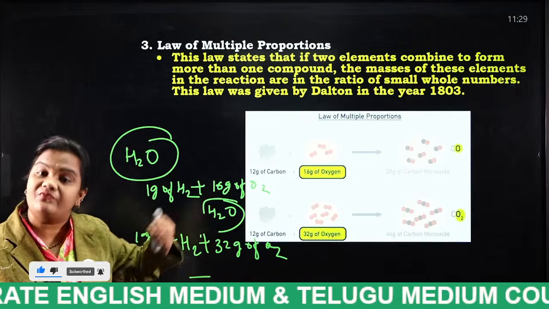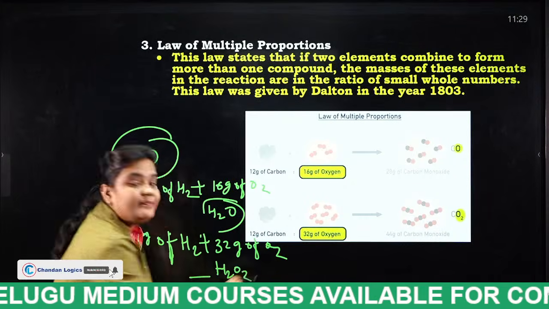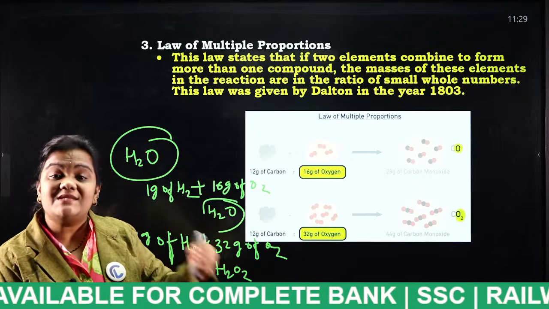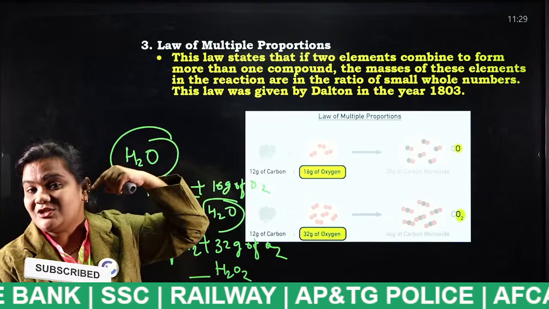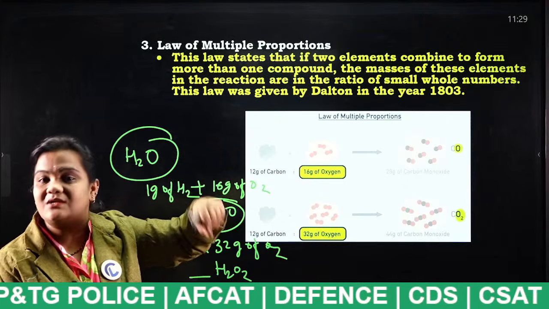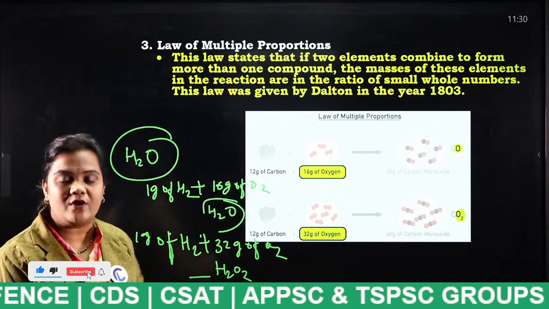No, we will get a different compound. So what is that compound? H2O2, hydrogen peroxide. What is the use of this hydrogen peroxide, students? If any insect enters into our ear, if we pour this H2O2 into our ear, that insect will come outside. That is the general use of H2O2, hydrogen peroxide.